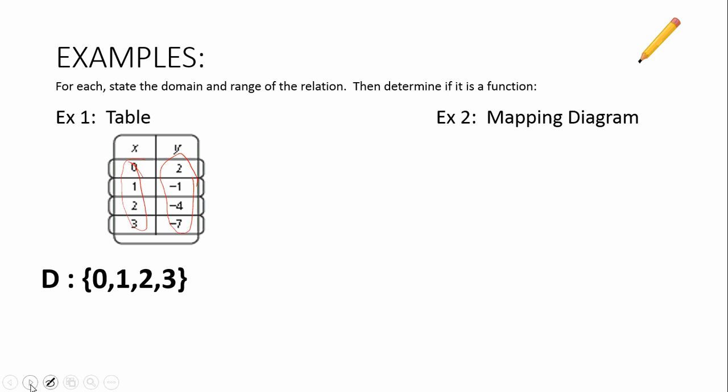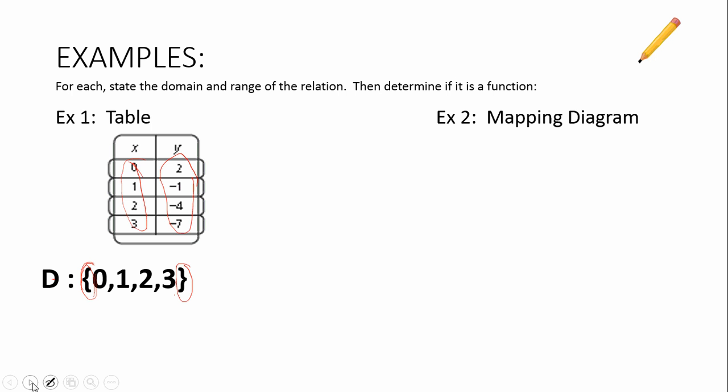So my domain in this table includes the numbers 0, 1, 2, and 3. So I just made a list of them right down here. These little brackets here need to be there, okay? We're saying the domain is the set of just these numbers, and then we close that little fancy bracket on the end as well.